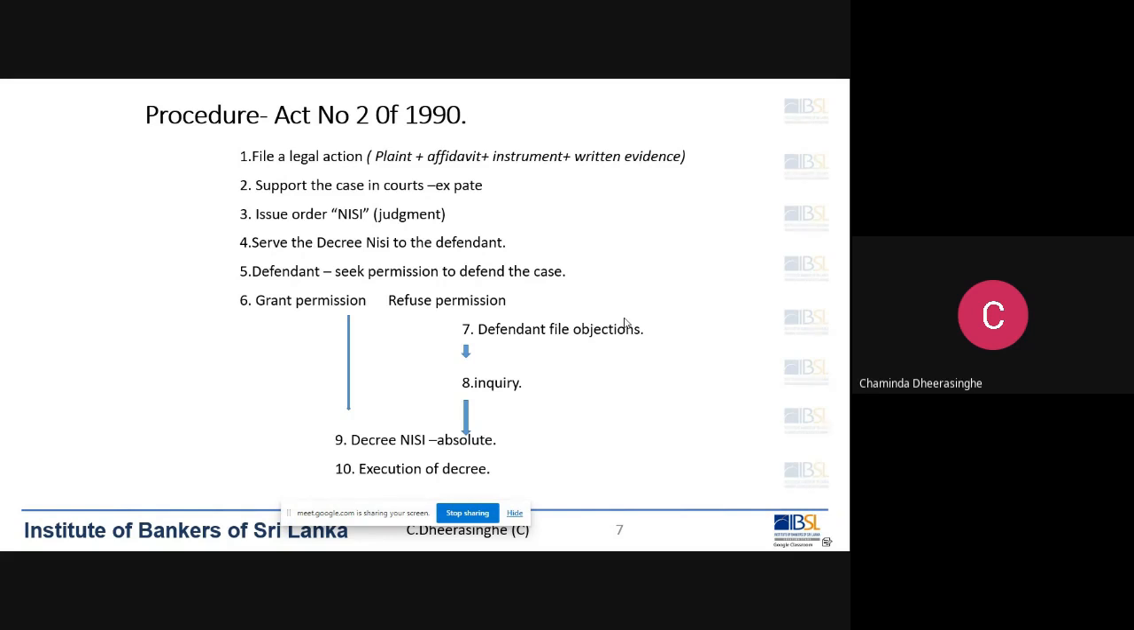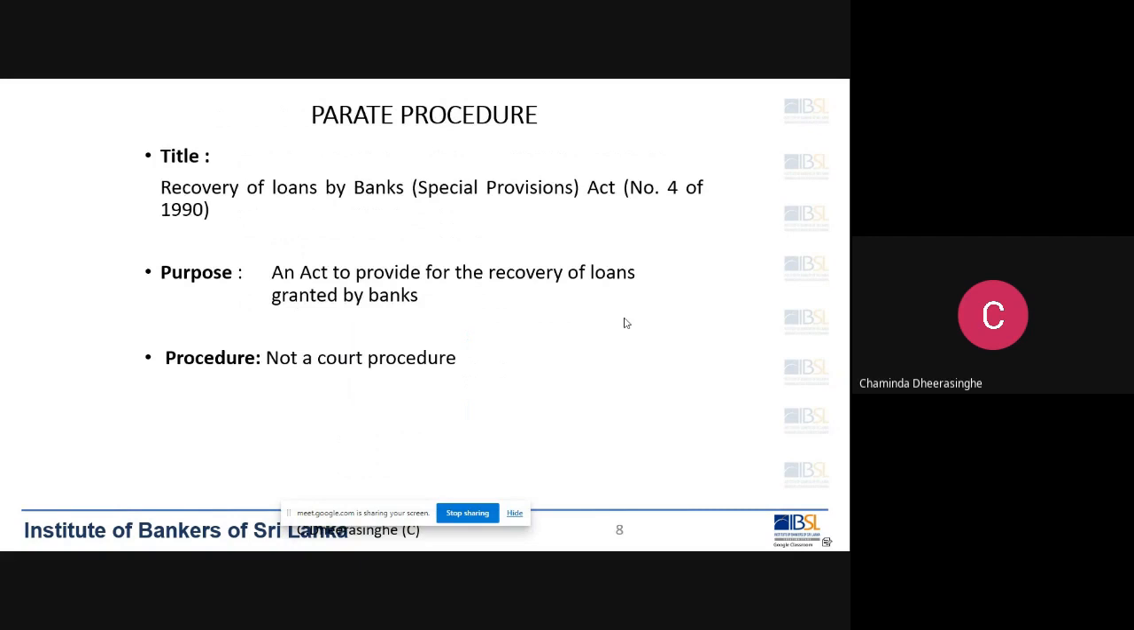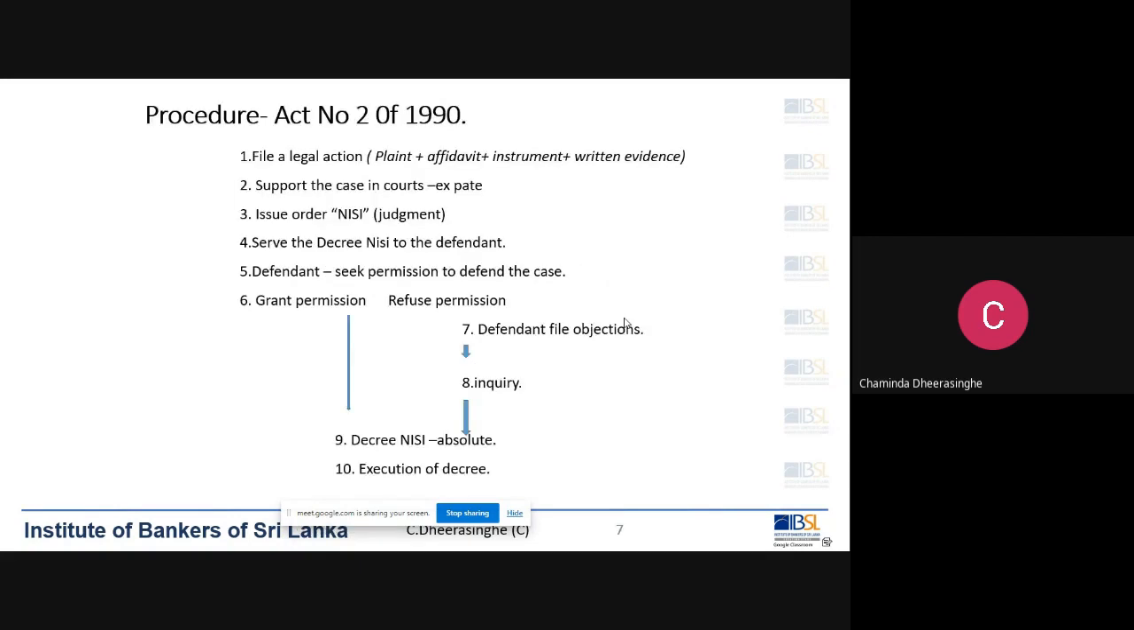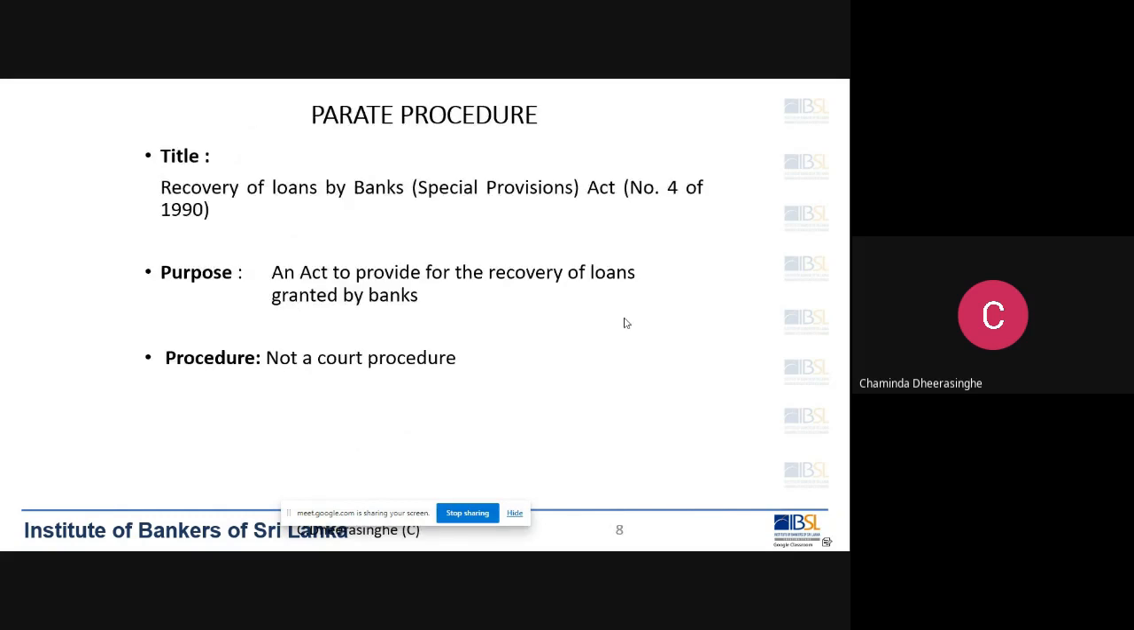Do you have any questions? Okay, if you don't have any questions, then we'll go to the next one. Then we are going to discuss the parate procedure.